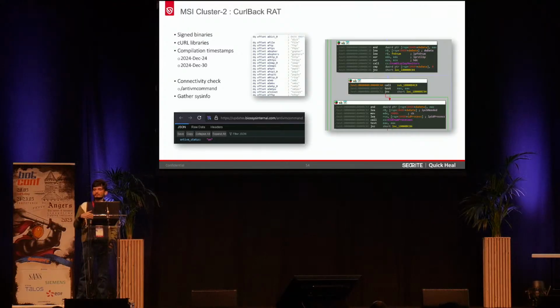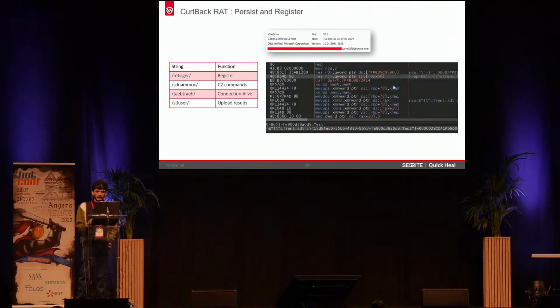Based on this, the further communication will be done, and then it gathers the typical system information, like enumerating what processes are present, the complete system information like hardware settings, memory usage, external devices connected, and even how many displays are connected, and then finally uploads all this to the attacker machine. After that, it tries to establish persistence via a scheduled task named OneDrive, and then it finally registers the actual victim by creating a UUID and registering it with the attacker machine.